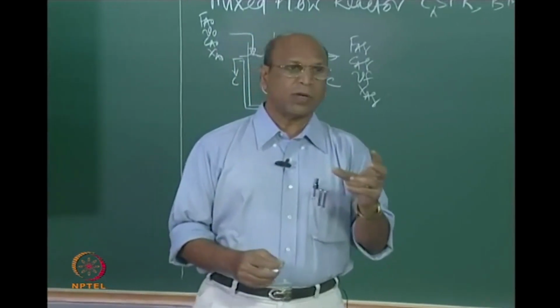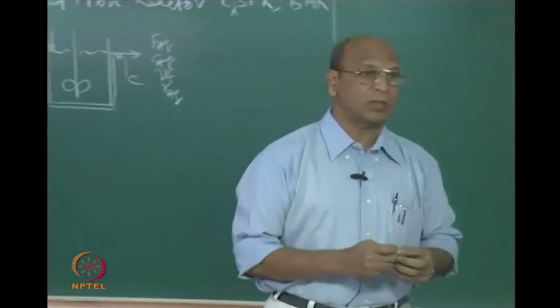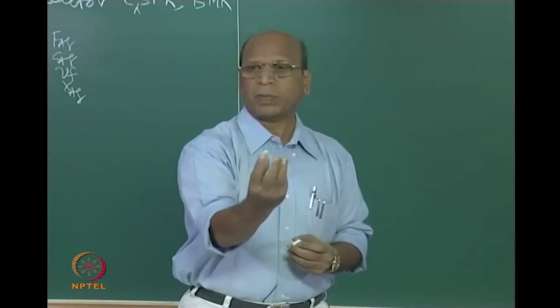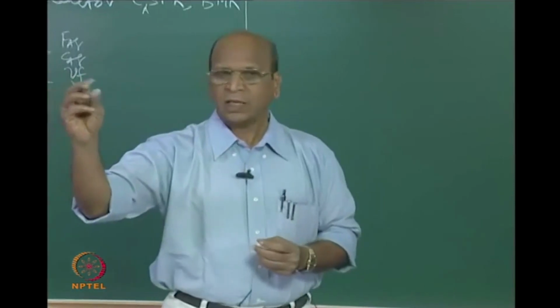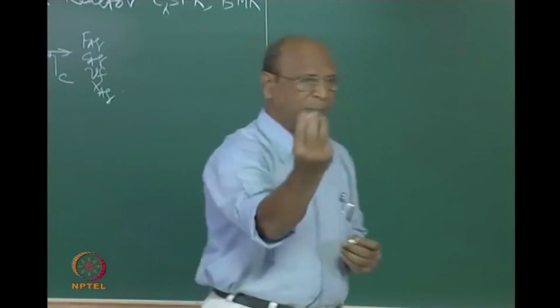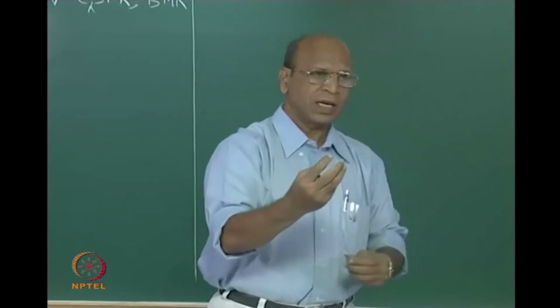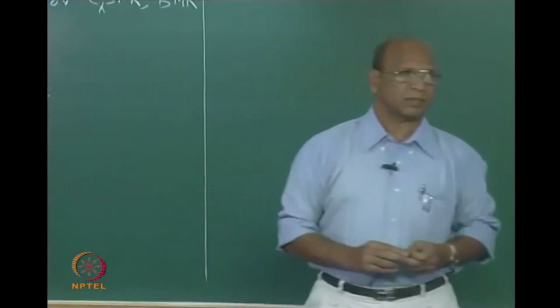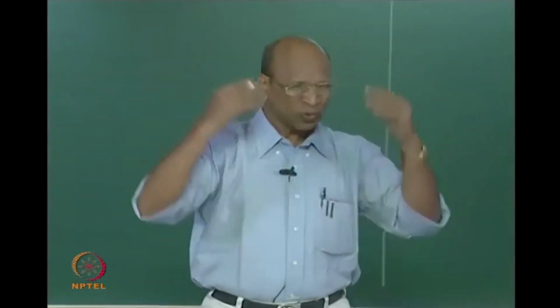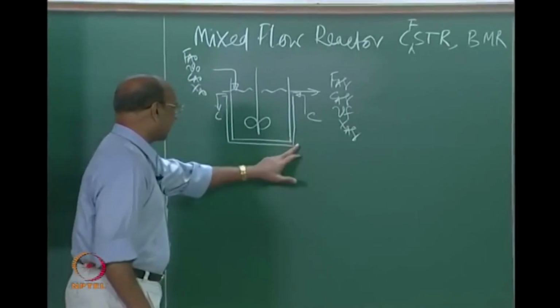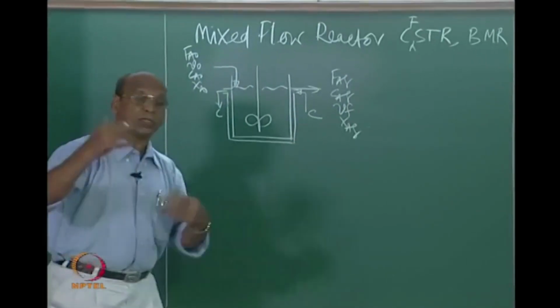Homogeneity means you take a small amount and see all the molecules are uniformly present there, and you take another small lump from another corner and see again, you will get the same composition as any other place in the reactor. It is very simple to keep in your mind that this is the meaning of perfect mixing. Good. So, now we can also tell something connected with this, called residence time distribution.